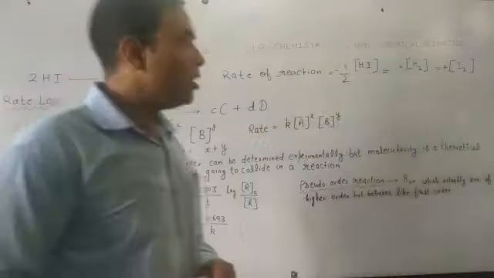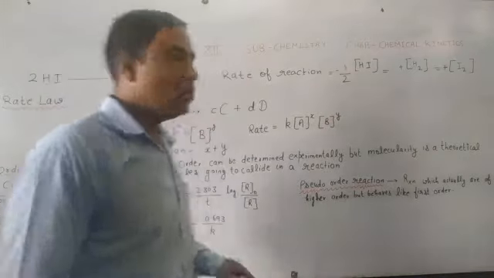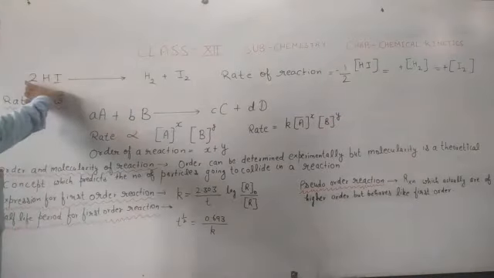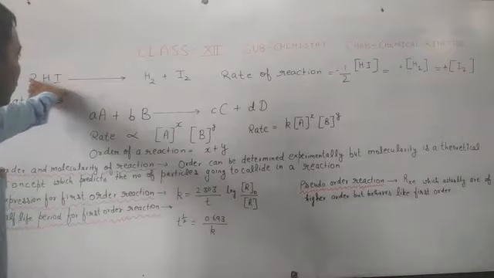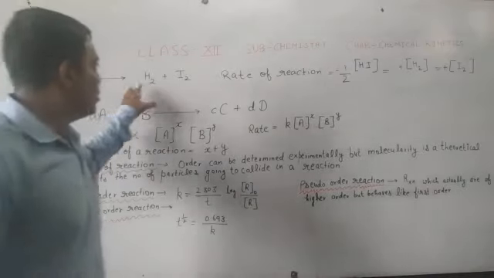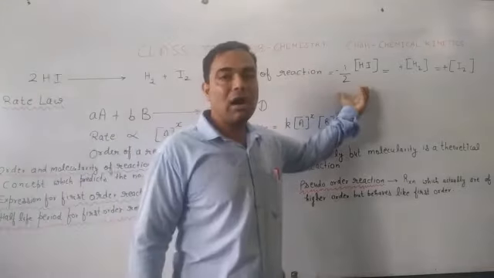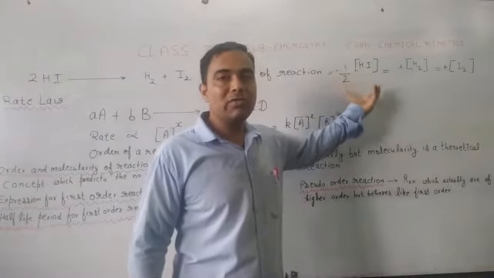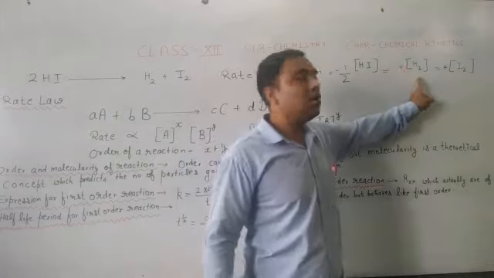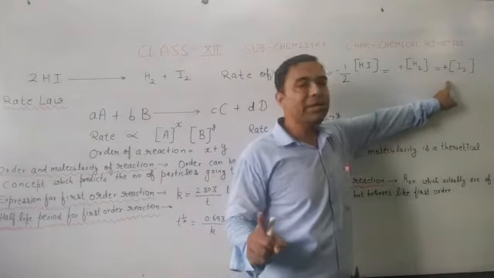But why are we showing half in that case? Because the stoichiometric coefficient of HI is 2, while for the products it is 1 and 1. It means when HI is halved, then it will be 1.